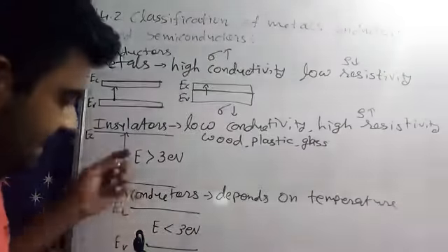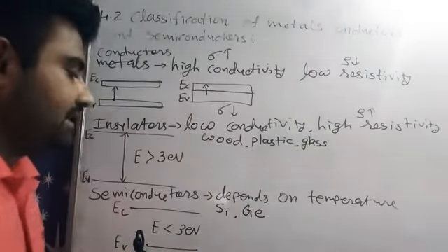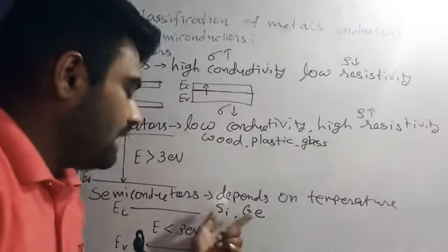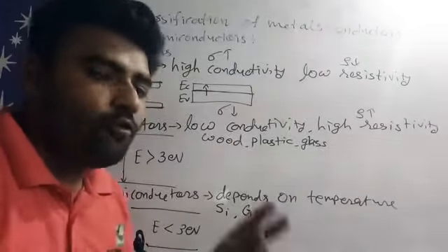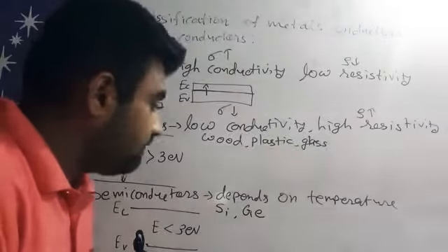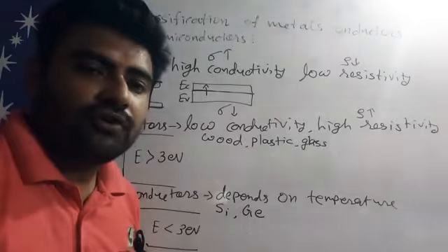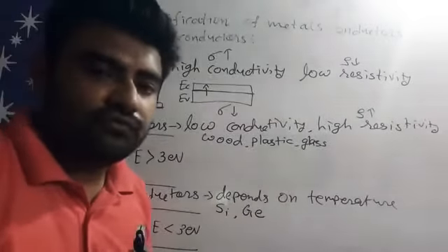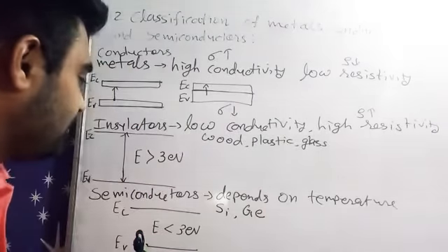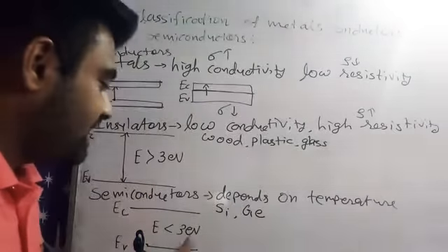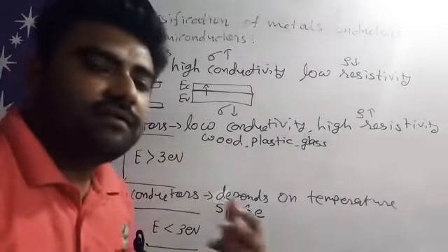See, the examples of semiconductors are silicon and germanium, right? We know that these two elements are tetravalent, means these elements have 4 valency. Because of 4 valency, these elements can gain electrons and can also give electrons. So we have a two-way tendency to give electrons and to get electrons. So this semiconductor we can use to generate more electricity more efficiently, right?